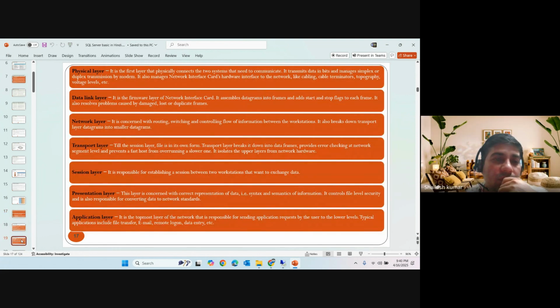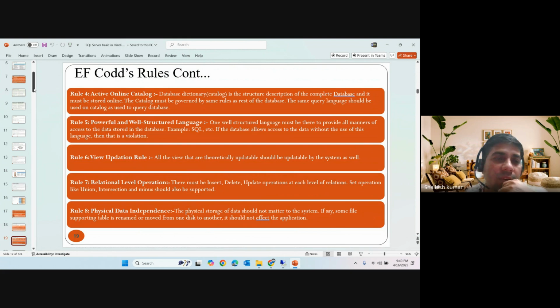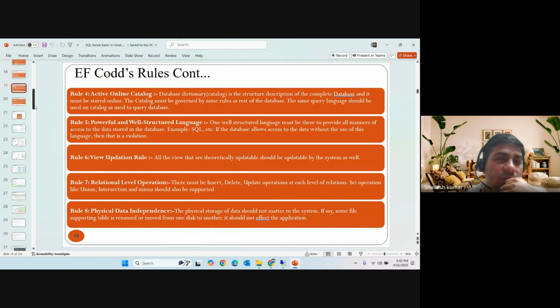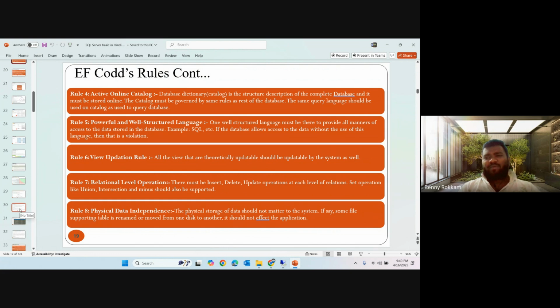It is about the network only. This is a part of development. We'll discuss EF Core later, right? You have heard about EF Core rules, right? This is for development only.